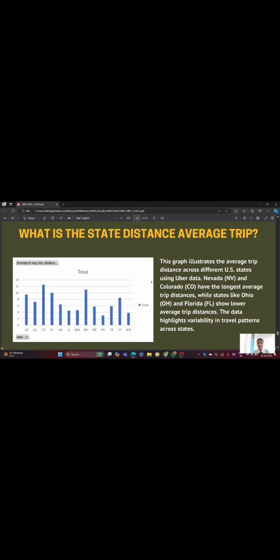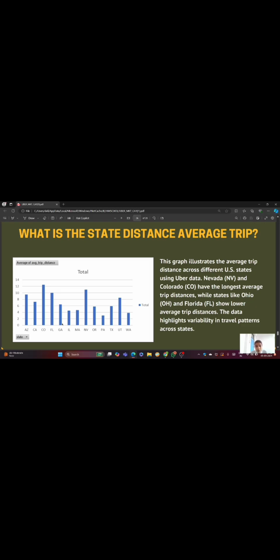Now, what is the state-wise average trip distance? From this graph we analyze that Nevada and Colorado have the longest average trip distances, indicating that Uber rides in these states tend to cover more ground.